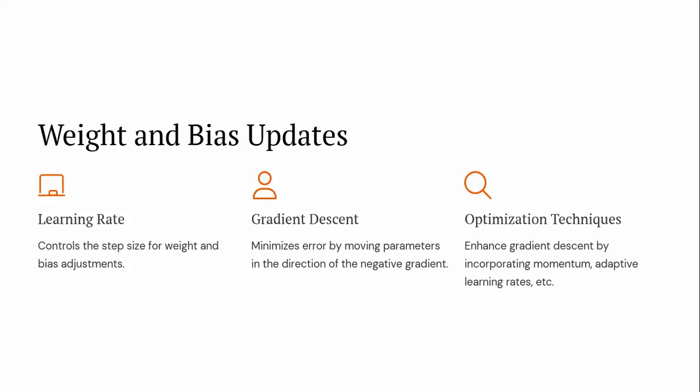So how are we going to update the weights and bias? Based on the learning rate, gradient descent and optimization techniques. When we initialize these directly, we do not include those weights and bias in the network; we go by step size and gradient parameters. That means we should be very careful when selecting the weights and bias. It should not make the network move into the negative gradient, and we also consider momentum and adaptive learning rates to make the network work in an optimized manner and produce accurate results.